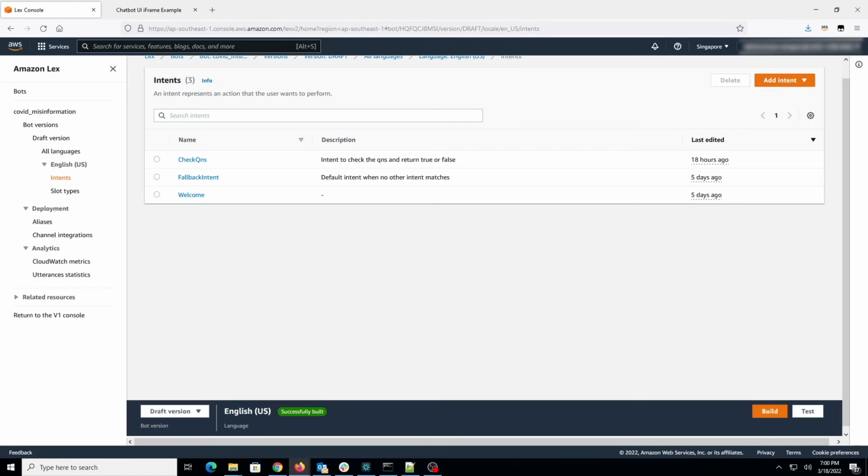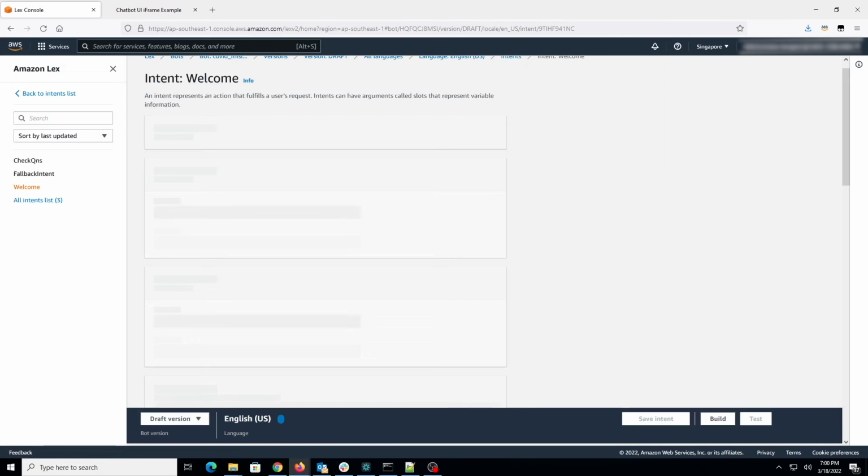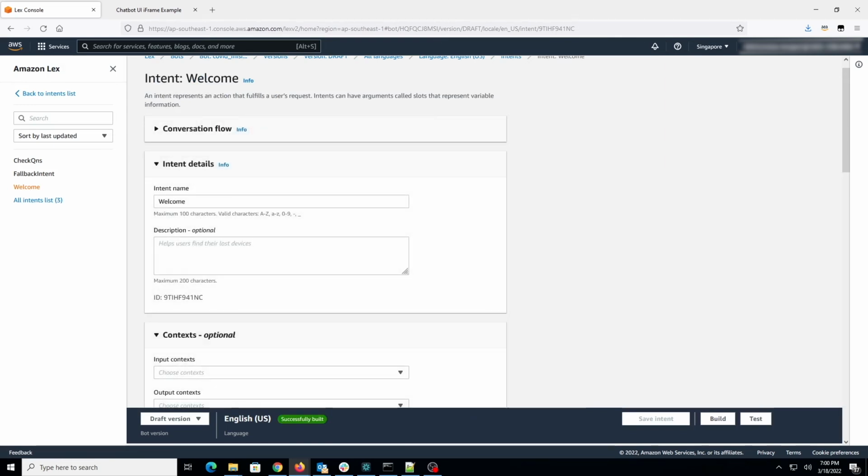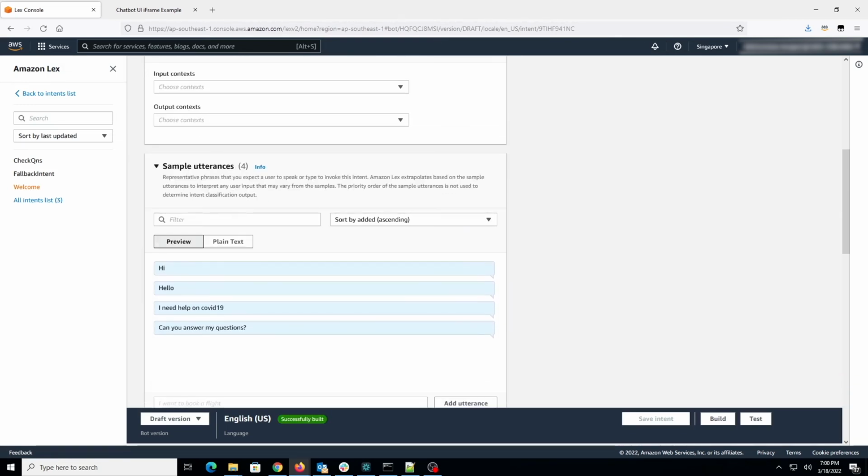Now, we'll move over to the AWS console to see how you can easily configure and test this out. This is the Amazon Lex console, where you'll be able to see different actions that are created for this demo. The first message is triggered by the welcome action, where it matches any greeting phrases that the bot will simply reply with a general greeting response.